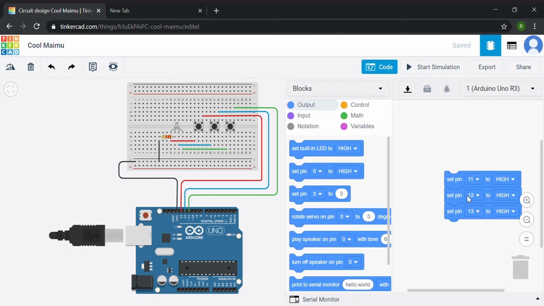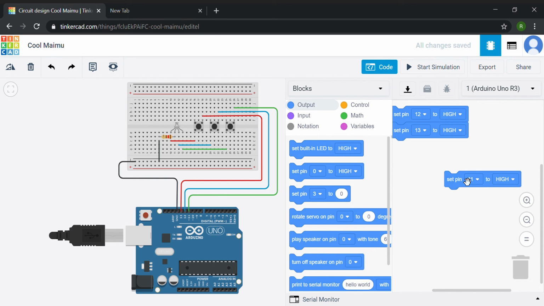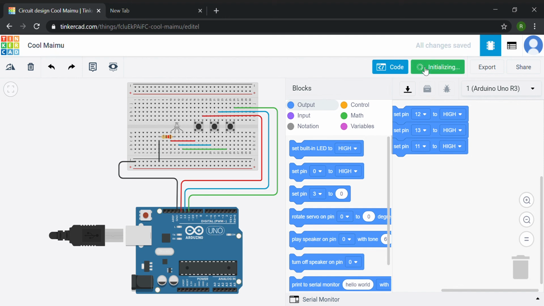This code is also a simple code. We only need these output set functions. In our last video, when we set one pin high, we set the other 3 pins high because it didn't have a push button, but now we have push buttons. This is the simple code. I'm going to start the simulation.